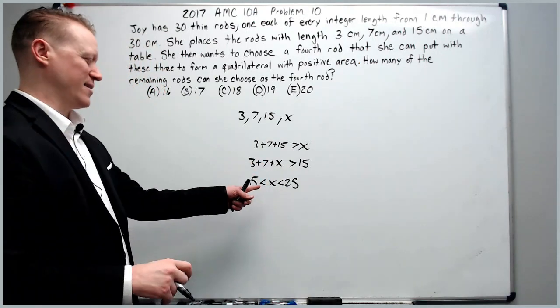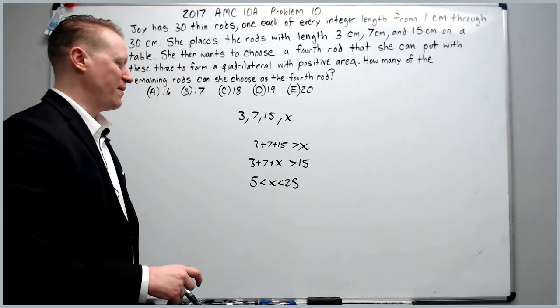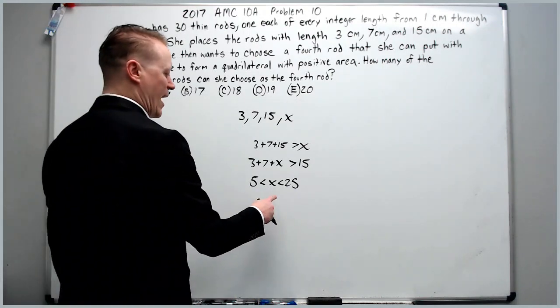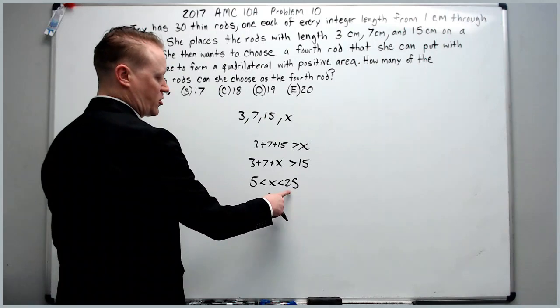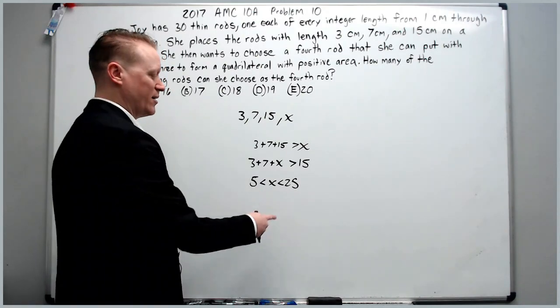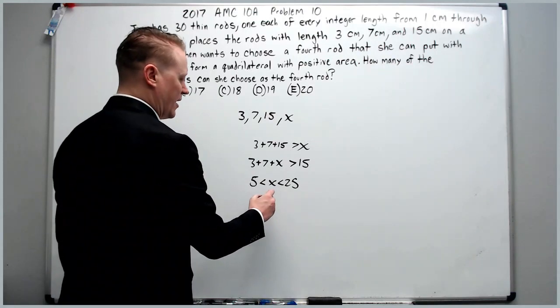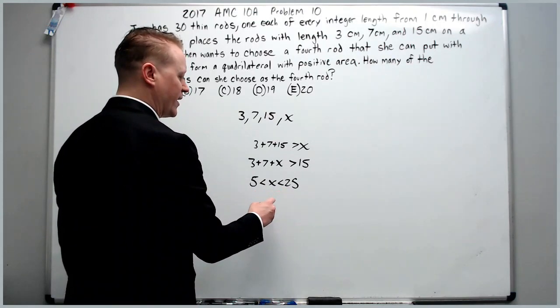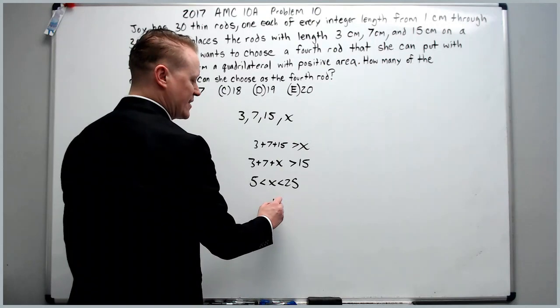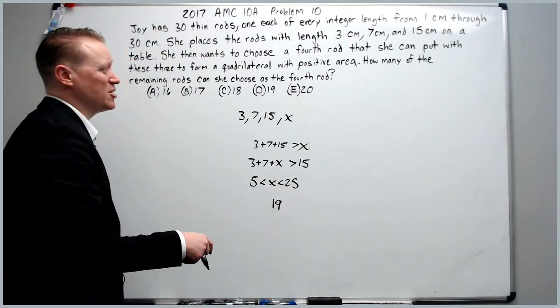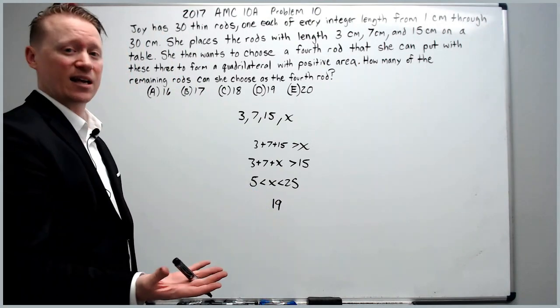Now many people got to this point in the problem, and then they said, okay, so I can do either 24 minus 6 plus 1 or 25 minus 5 minus 1. So 25 minus 5 is 20, minus 1 is 19. There are 19 integer values for x to take on.